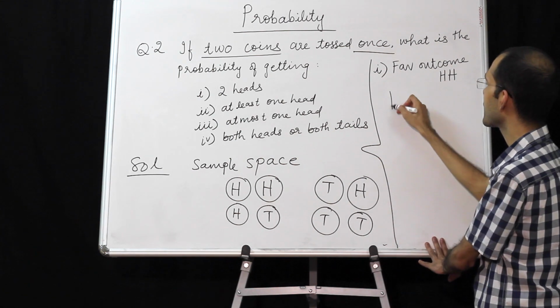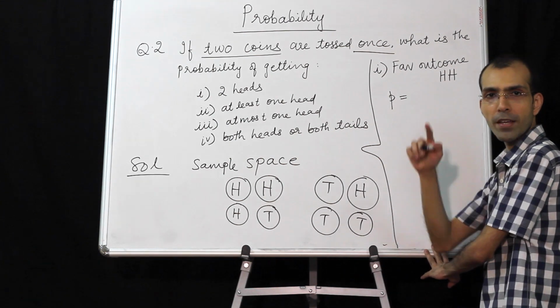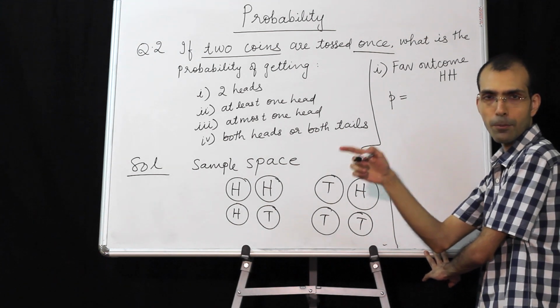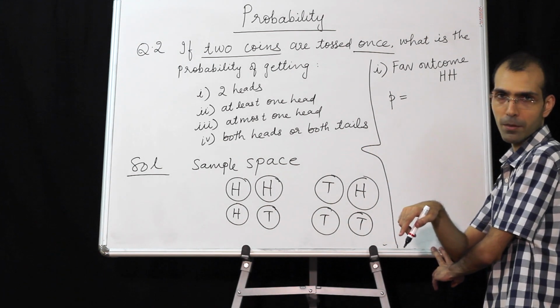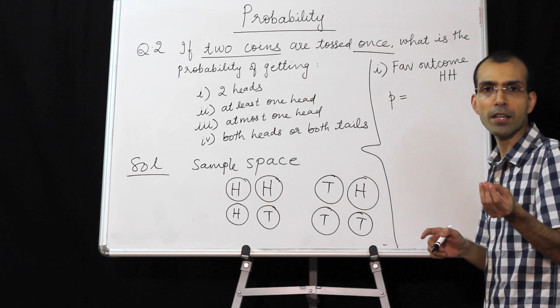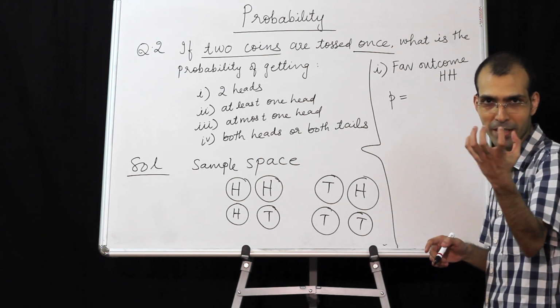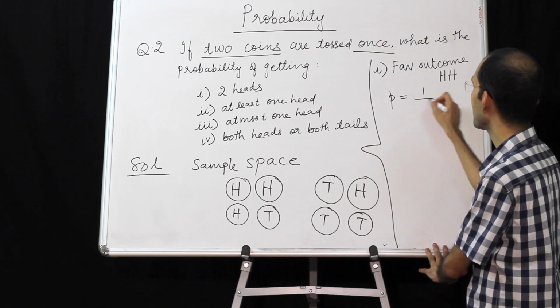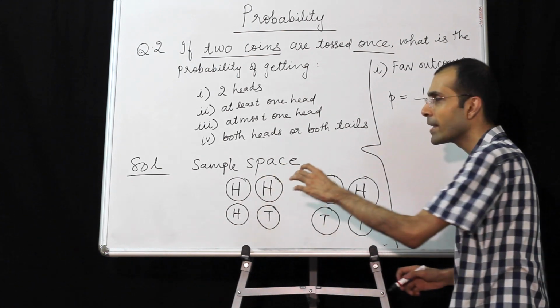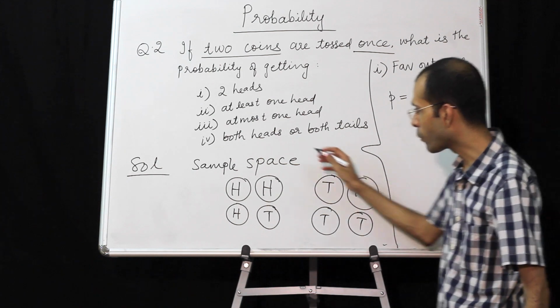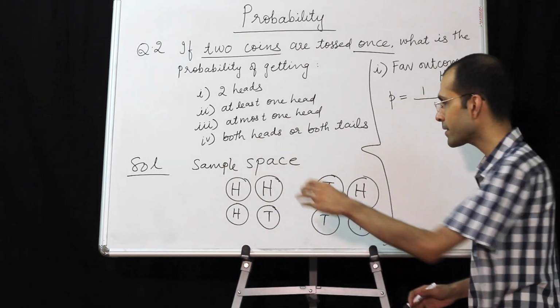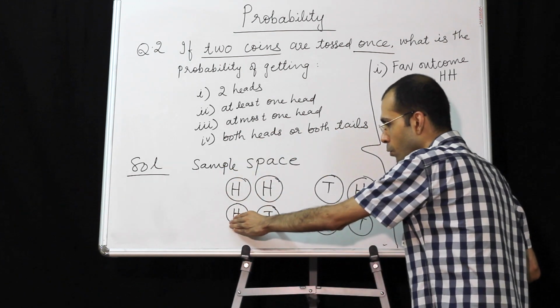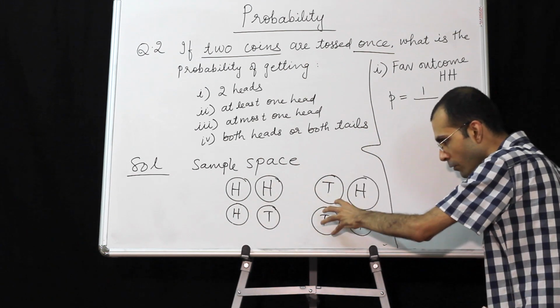So probability will be number of favorable outcomes upon total number of possible outcomes. So how many favorable outcomes are there? HH. HH is a single group, it's a single entity. So the numerator will be 1 because HH is the only possibility. And what are the total number of possibilities? 1, 2, 3, 4.